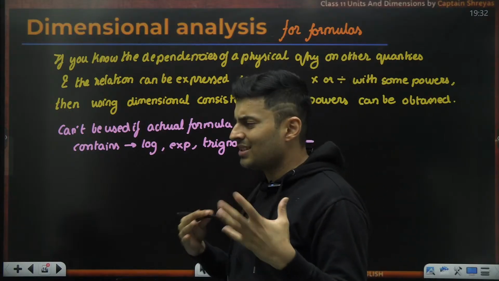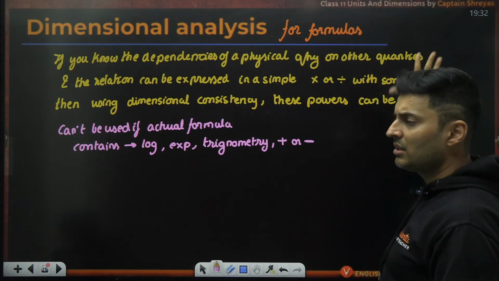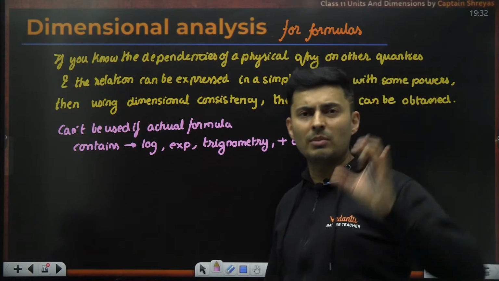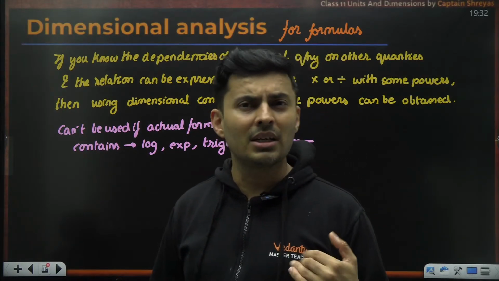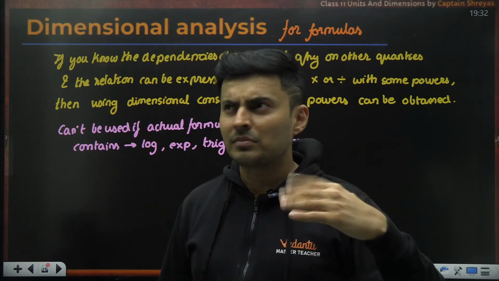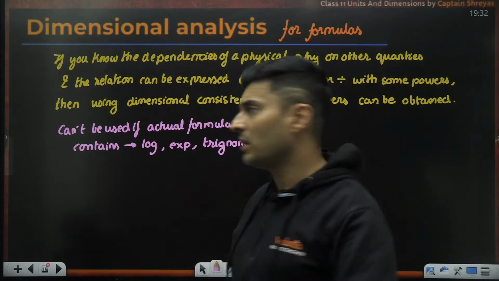It can be used only for simple things which can be expressed in some simple multiplication and division form with suitable powers, like kinetic energy is half mv square, momentum is mass into velocity. This is very simple, but still time period of a simple pendulum is 2 pi root L by g. So these things you can use.